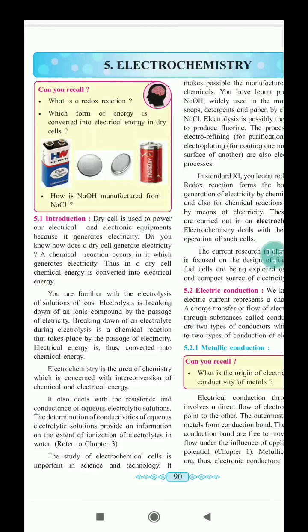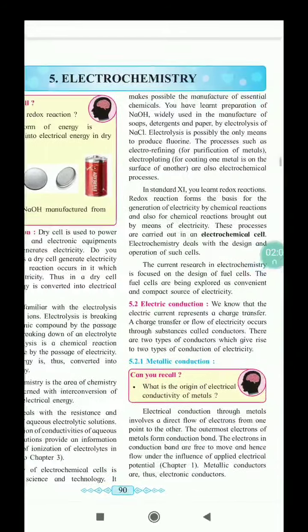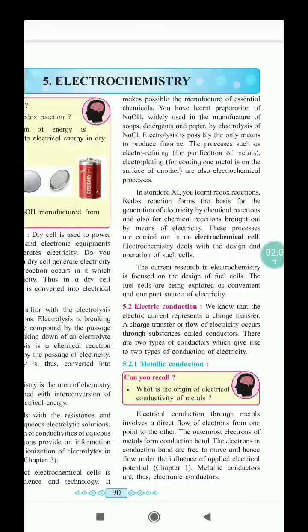So, the study of electrochemical cells is important in science and technology. It makes possible the manufacture of essential chemicals. You have learned in 11th standard the preparation of NaOH, widely used in the manufacture of soap, detergent and paper, which is prepared by the electrolysis of NaCl.